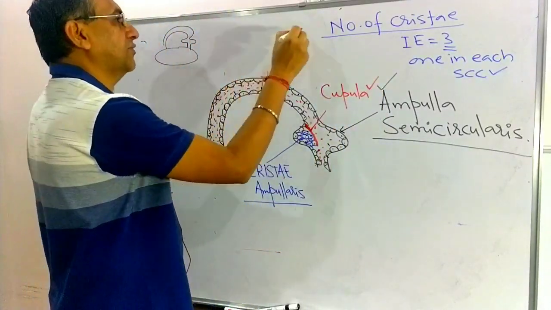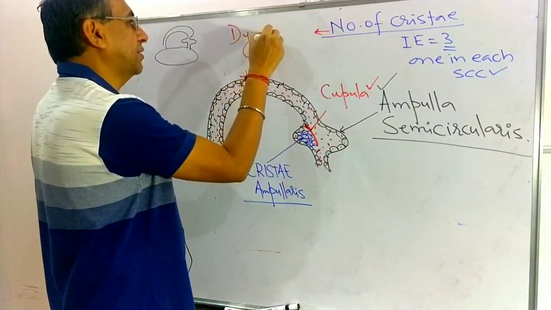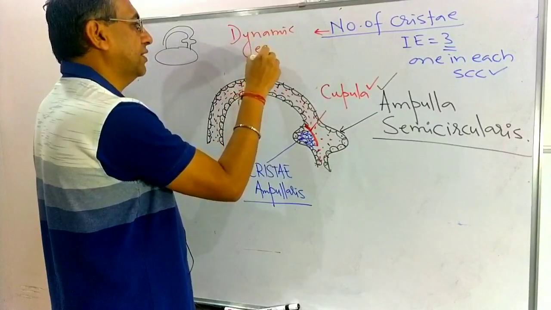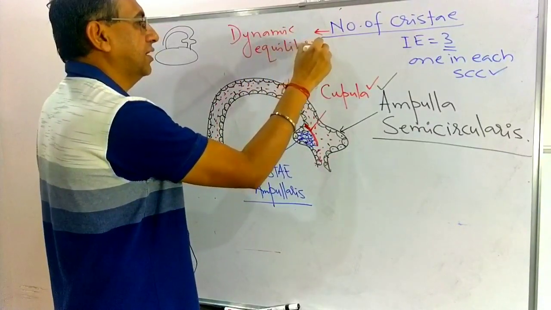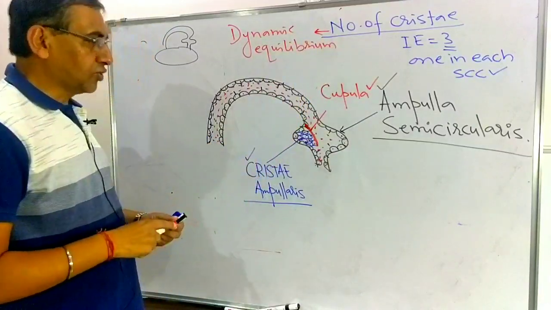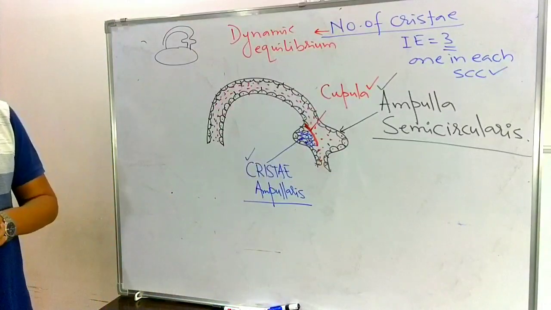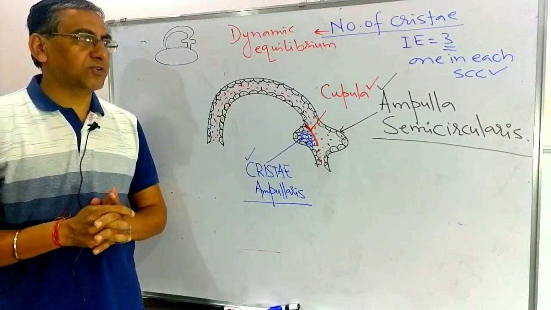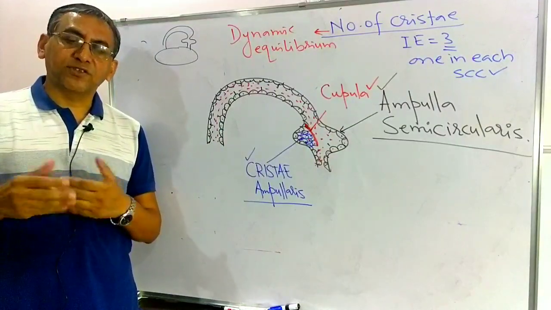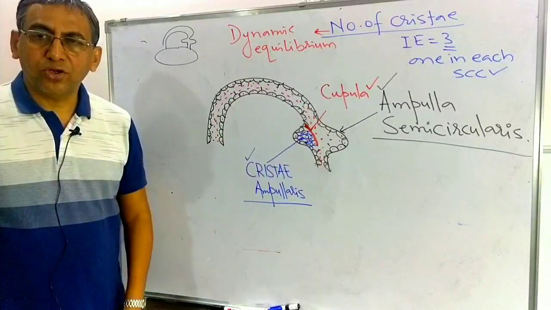And what is the function of the cristae or semicircular canal? They are related to dynamic equilibrium. So 3 cristae and 2 maculae are present in the internal ear. Tomorrow again I will say something about the semicircular canal, then I will discuss the sacculus, then we will come to the cochlea. Okay, thank you, all the best, thank you.